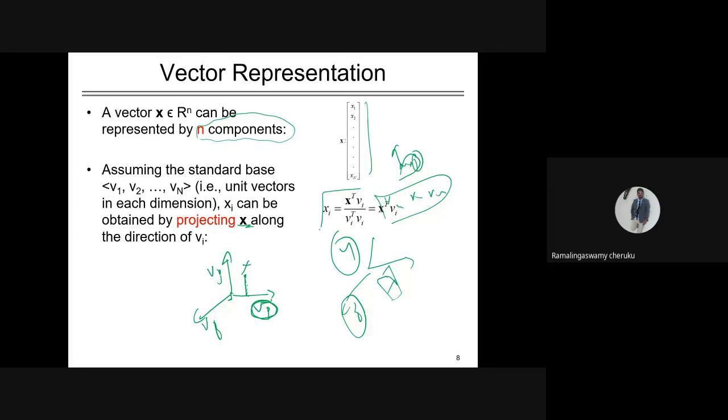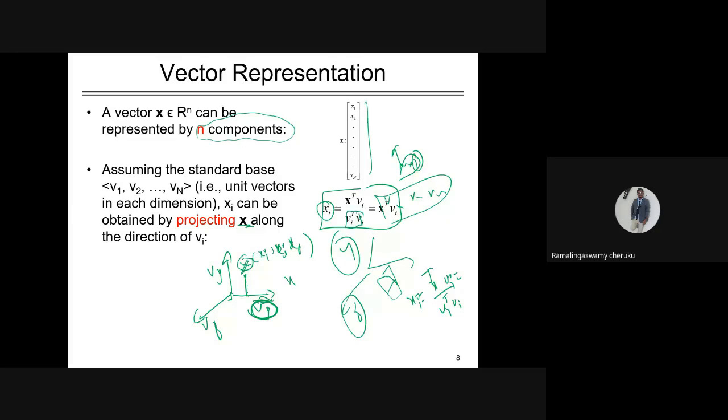So we want the projection of the point x in the direction of vi. This x will have three coordinates, xi, xj and xz. I am interested in finding the projection of this point in the direction of vi, which is called xi. The xi is nothing but x transpose vi times vi transpose vi.